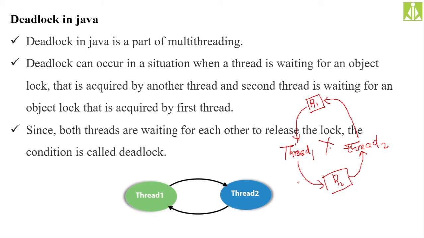Here thread 1 will tell thread 2 that I am already holding R1 and I need R2, which is under your control. Kindly release that R2 so that I can use it to complete my execution. Otherwise we both will wait forever, isn't it? We both will wait forever. So to explain this situation, I will give you one simple example.